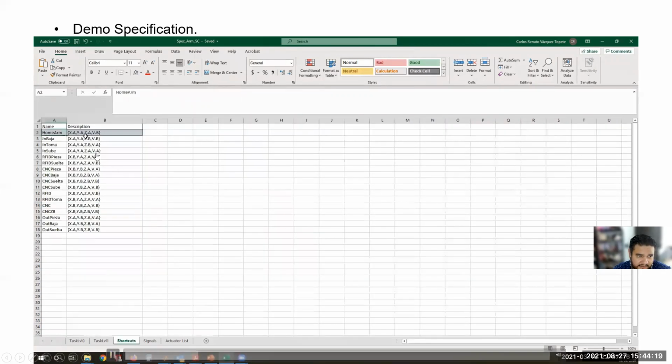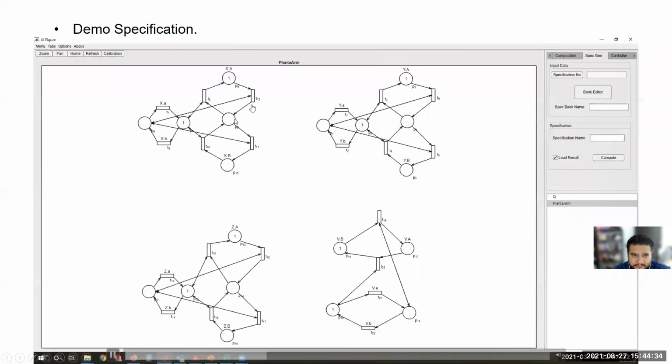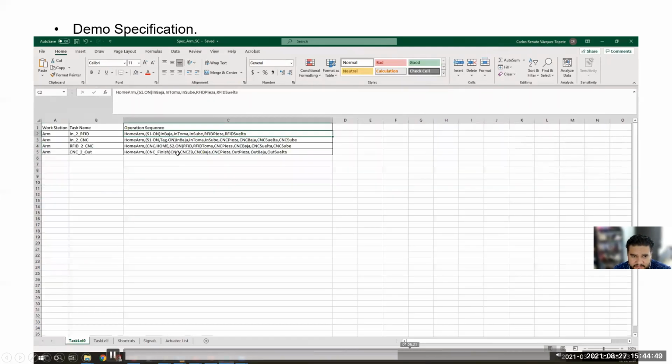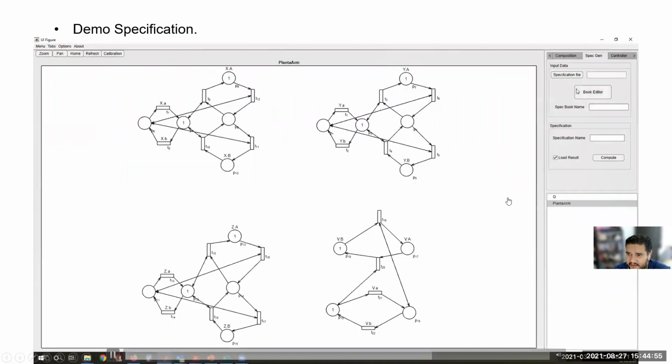file. For instance, the home position is characterized by this combination of sensor signals, XI, A, YA, zeta A, and VB. If we see our model, we see that this corresponds to some position of the actuators. So after we provide this information, we can use this table in our application.